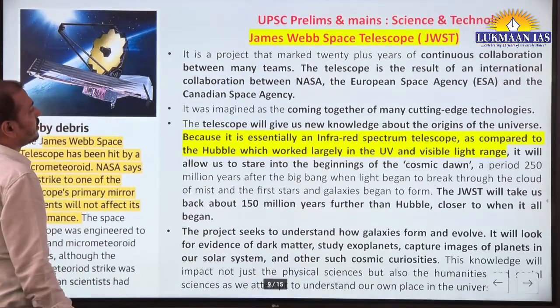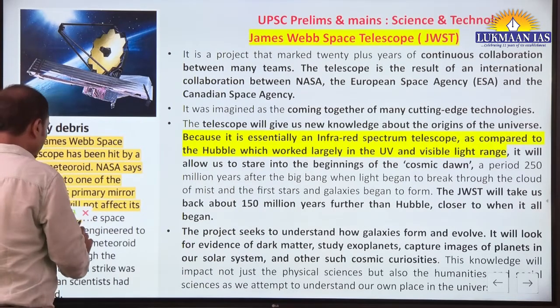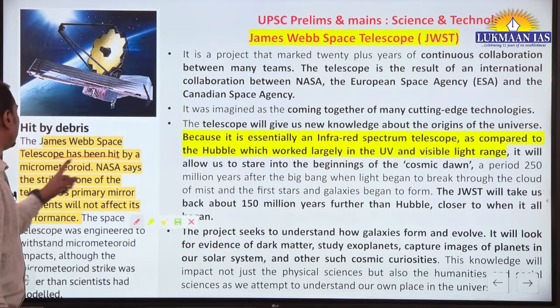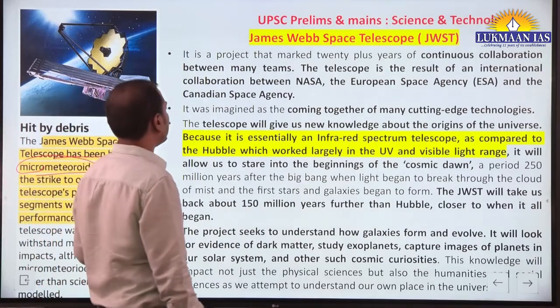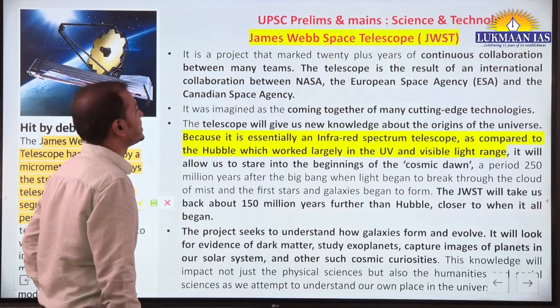James Webb Space Telescope, it is in news. Why? Yes, you can see here it has been hit by a micrometeorite. That's why it was in news. Right. Let us find out the details, basic information about this telescope.